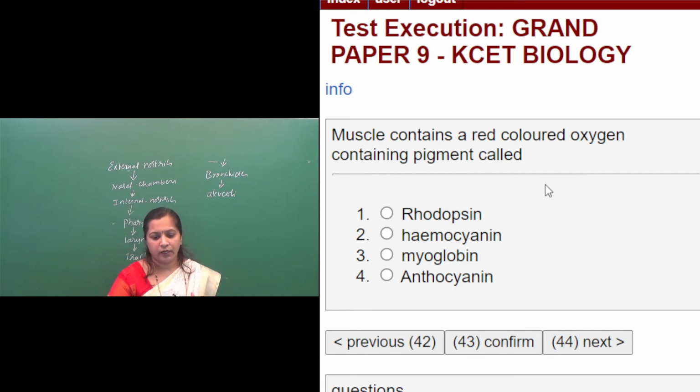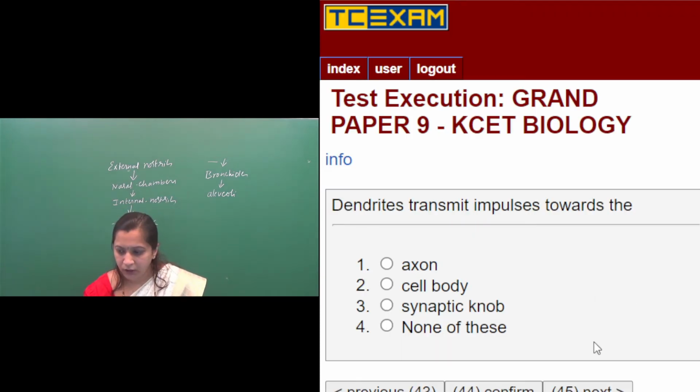So what is the correct option here? Muscle contains a red colored oxygen containing pigment that is called myoglobin. It binds with oxygen and stores the oxygen in the form of oxymyoglobin, and it releases the oxygen during muscle contraction to produce energy, that is through aerobic respiration. So the right option is the third one, myoglobin. Then next question, question number 44.